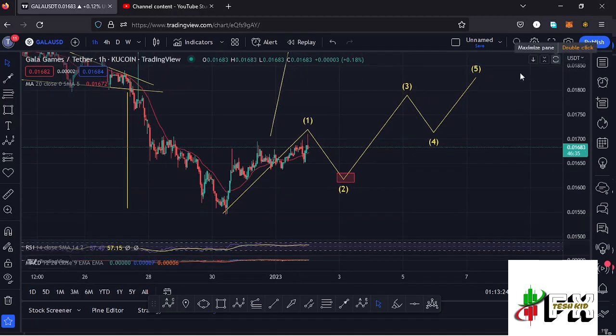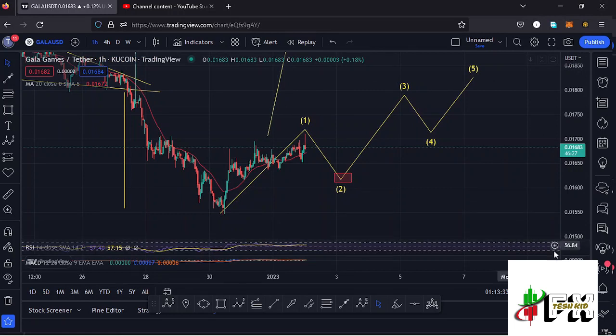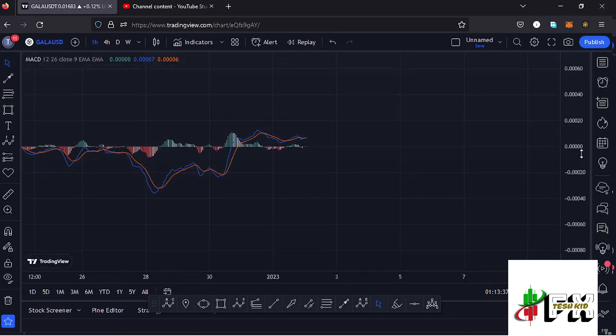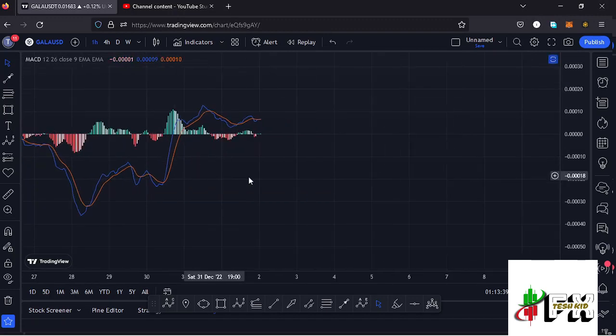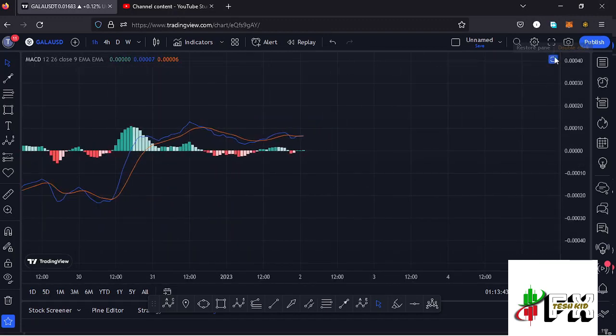Also, taking a look at the indicators here on the RSI, we are trading at around the 56 mark, meaning we have massive room for us to support any movements to the upper side. Also, taking a look at the MACD, on the MACD we have printed a bullish cross, but we are yet to see an increase in the buying momentum. So let's be patient and see how that plays out, and I'll keep you updated.